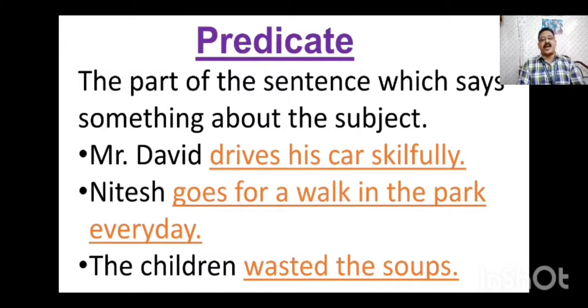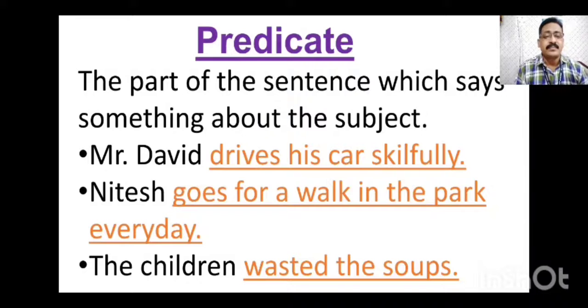Mr. David drives his car skillfully. If the subject is Mr. David, the predicate is the work he does in the sentence, that is driving. Drives his car skillfully is the predicate in the sentence. Next one, Nitesh goes for a walk in the park every day. Nitesh is the subject, and goes for a walk in the park every day is the predicate in the sentence.